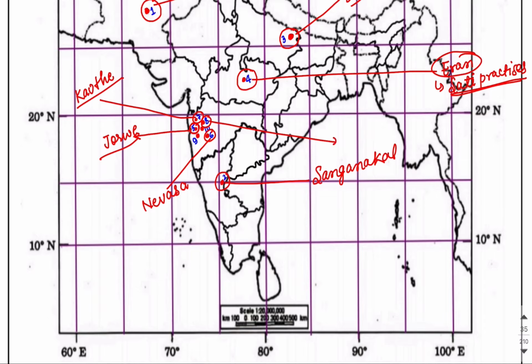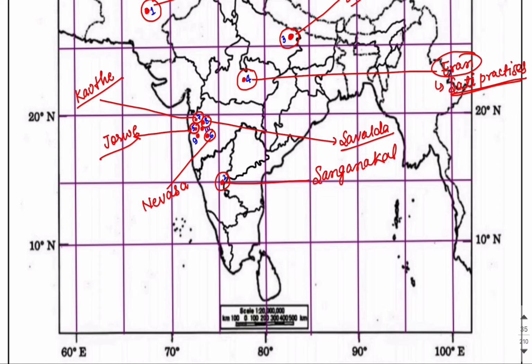Now let us move on to the eighth site of the Chalcolithic. Here you can see the name of this site is Savalda. Some information: it is present in Maharashtra on the bank of the river Tapi, and some pottery and wheels have been found from this site, and a few microliths and copper objects have been found. This is very important. This is information which you can write in the examinations.